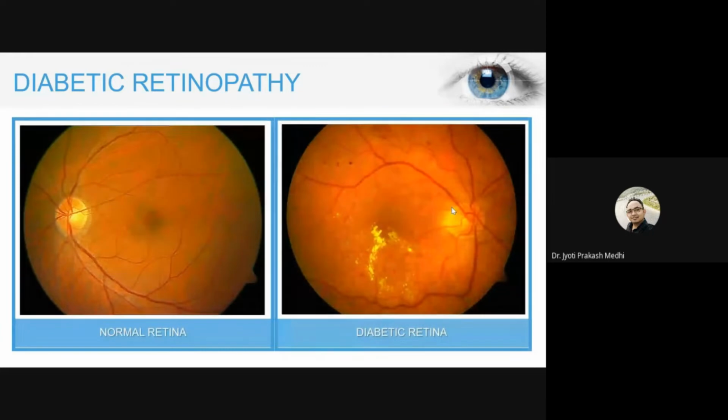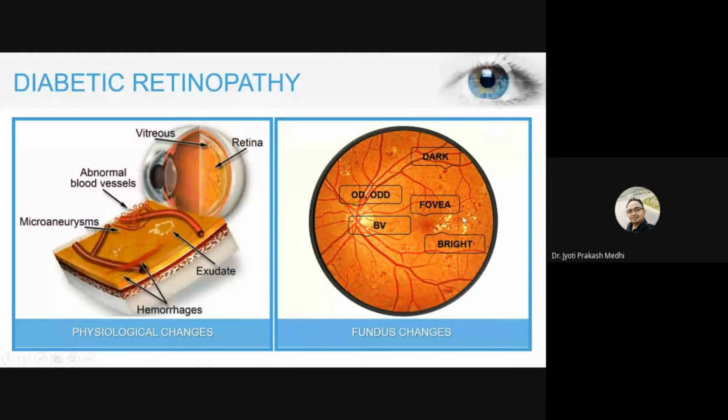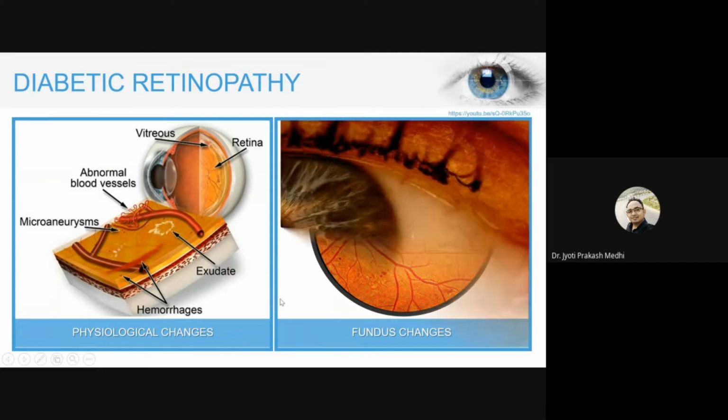To differentiate between a normal retina and a diabetic retina, as you can see in these two images, the left hand side is a normal retina and the right hand side is a diabetic retina. Now how does this affect us? I have put a video here for demonstration. Before going into these details, we can directly understand by watching this video. Just go through.